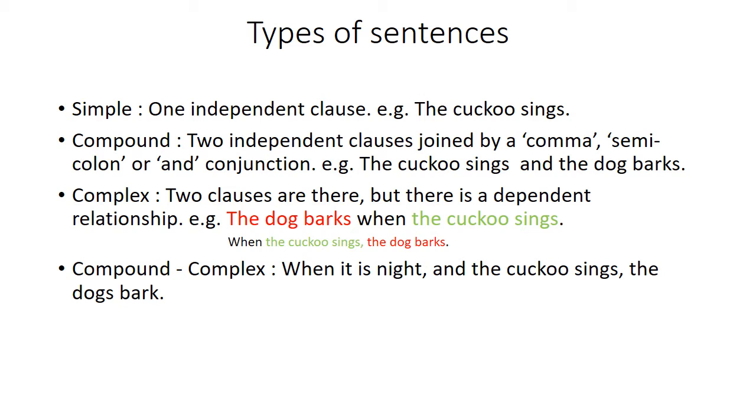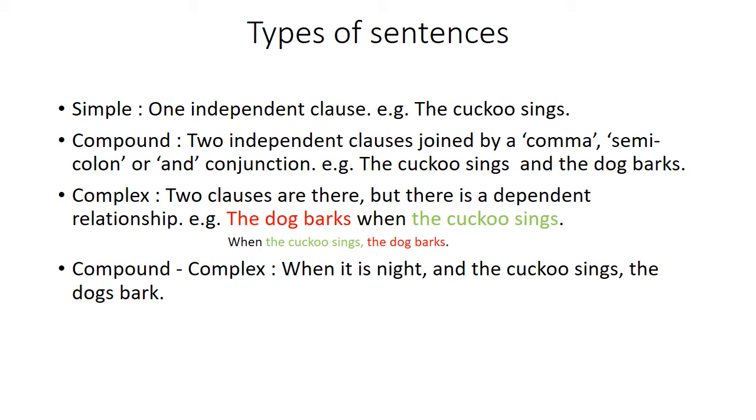What is a compound complex sentence? There are two or more compound clauses, or two or more complex clauses. Here in the example we've taken two compound clauses and one complex clause.